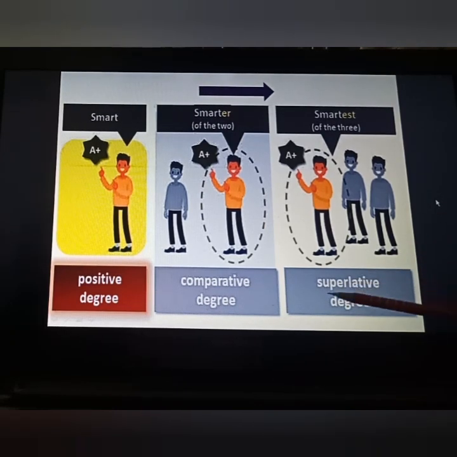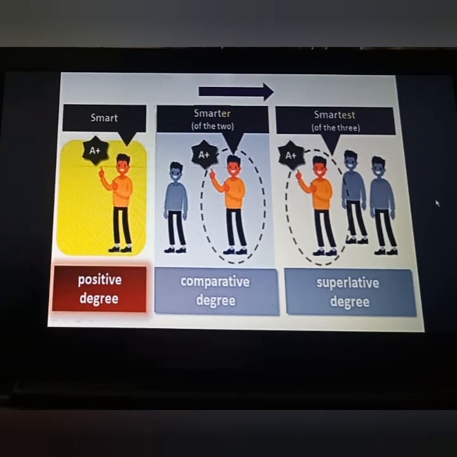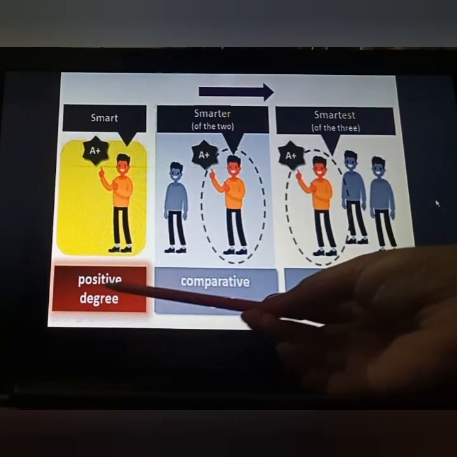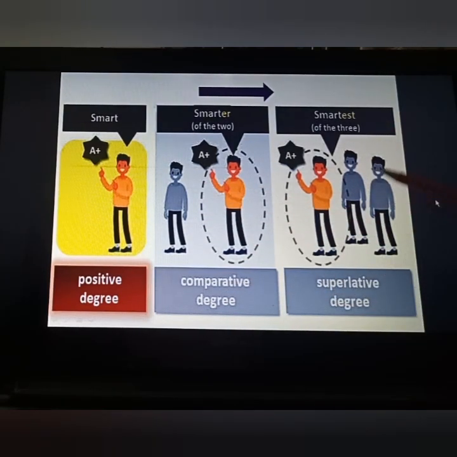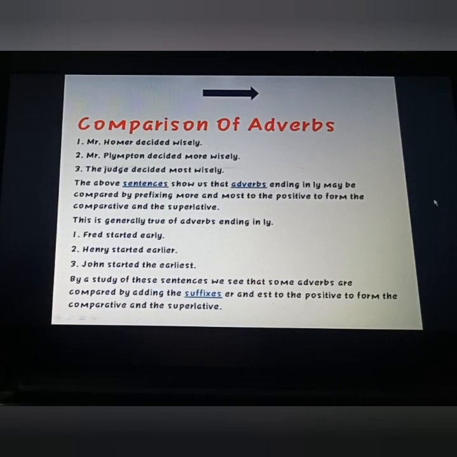The last one is the superlative degree, smartest. At the end we use the suffix est, for comparison among three or more persons, among all. Fine, positive for the single one, comparison between two uses comparative, and more than two we use the superlative degree.